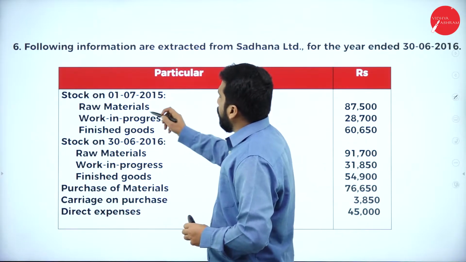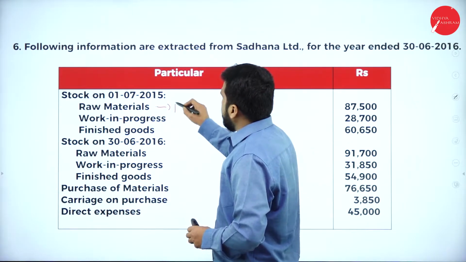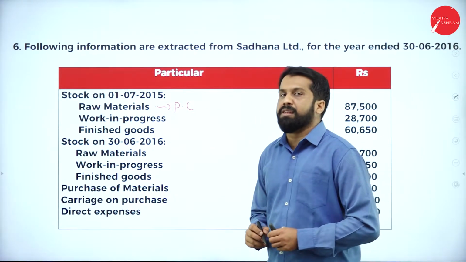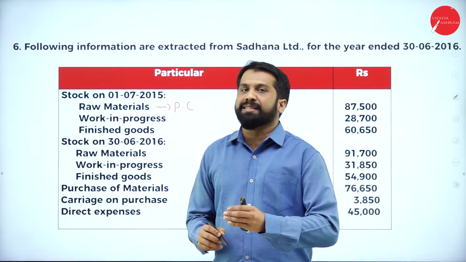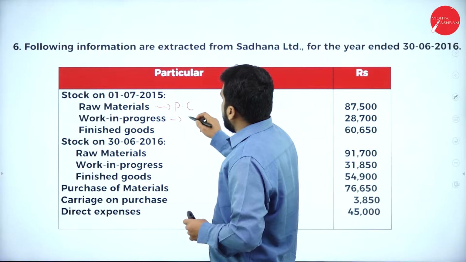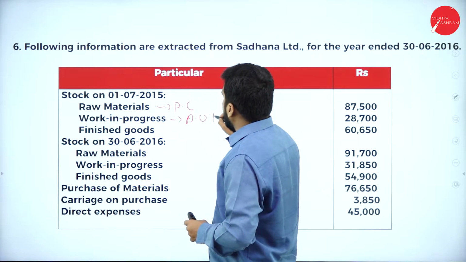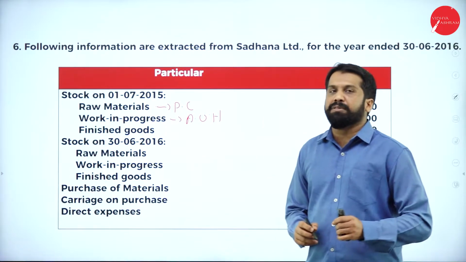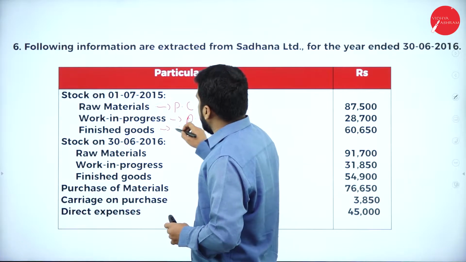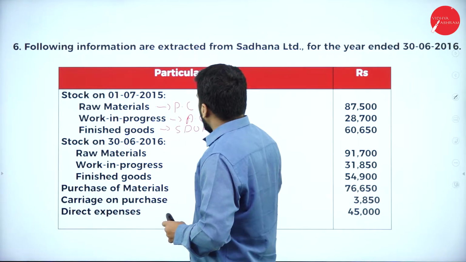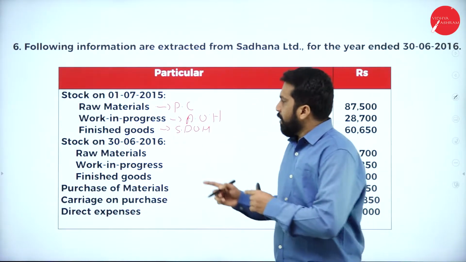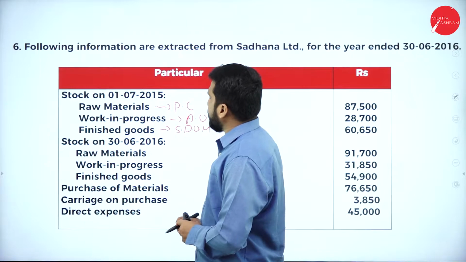In this, raw material will be what? Prime cost. All the raw materials come under prime cost. If it is closing raw material, the same prime cost, we will deduct. Then work in progress will come under administration overhead, office and administration overhead. Then finished goods will come under selling and distribution overhead. Next, stock on 30th 6 2016.